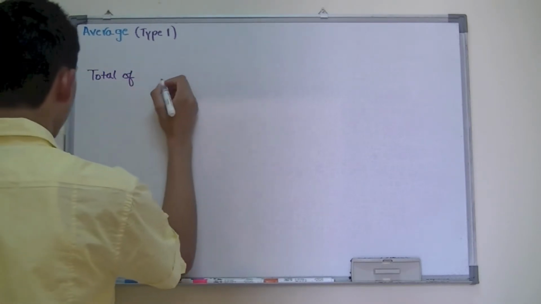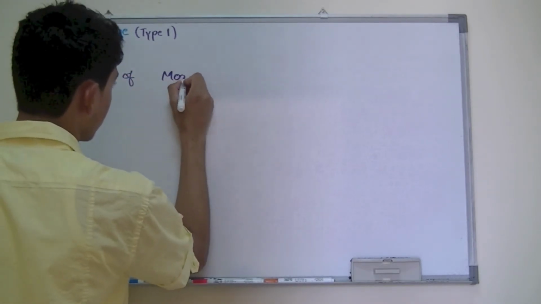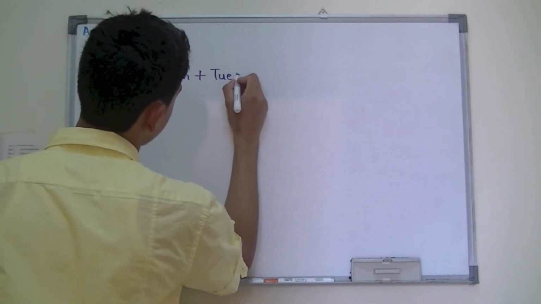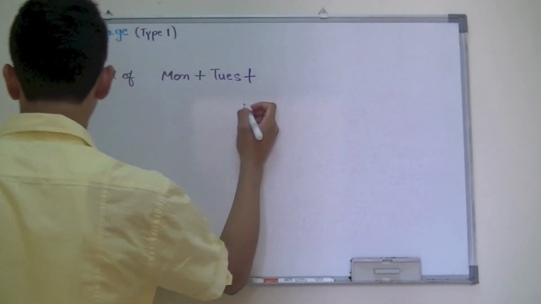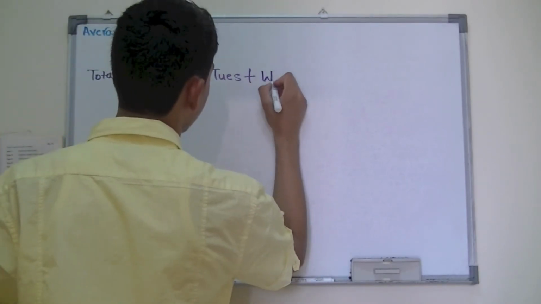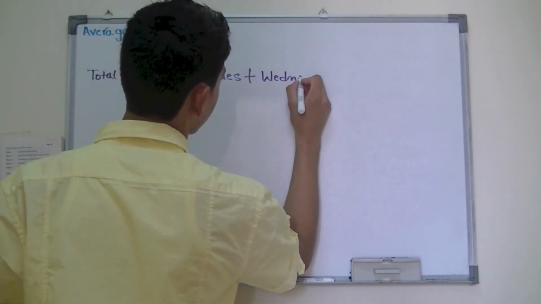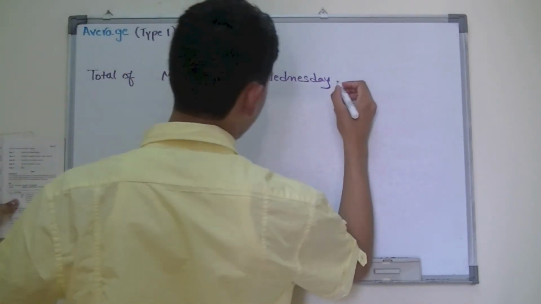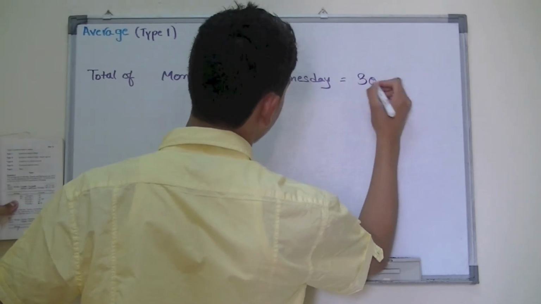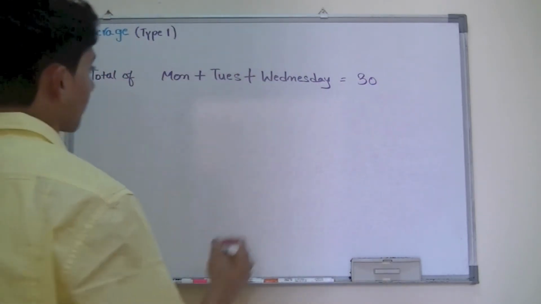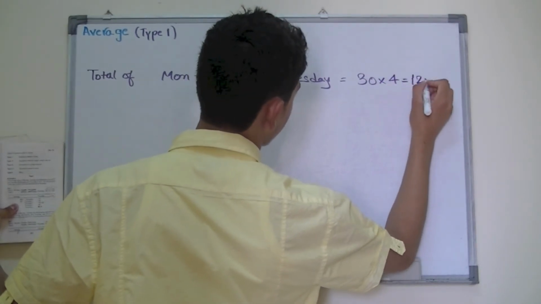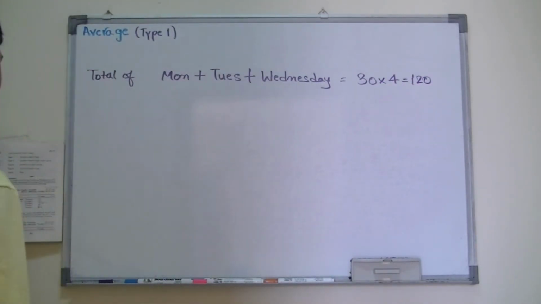So you have total of Monday plus Tuesday plus Wednesday would be equal to 40 times 3, which gives us 120. Okay?